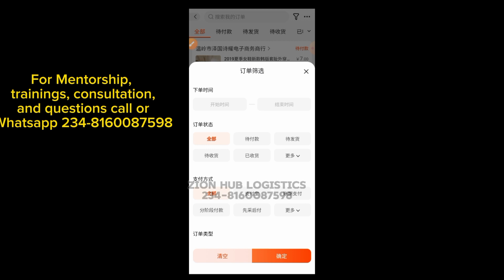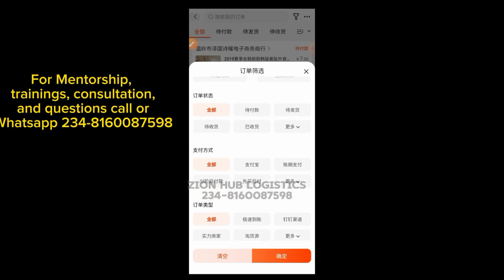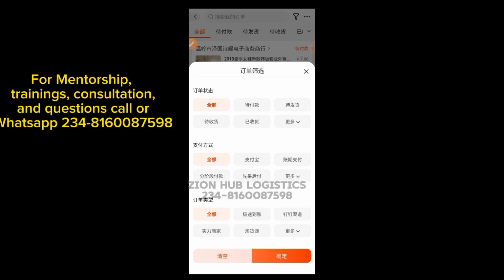Is that okay? Now, let's do our screenshot here. You firstly screenshot the first page here. Then you scroll down. We still have more options. You scroll down, then you still come back to do the same screenshot.